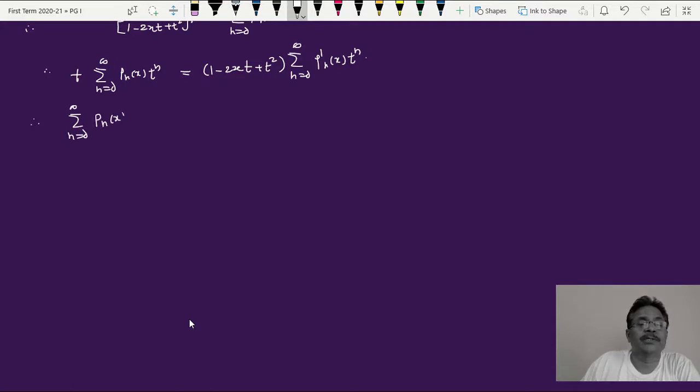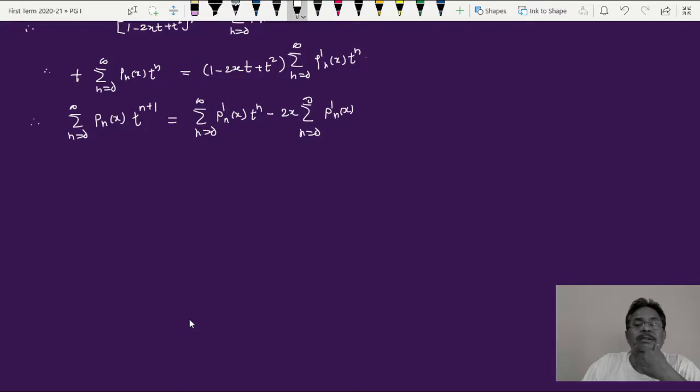Now this time Pn of x, and this t is taken inside, so it becomes t raised to n plus 1, is equal to, now there are 3 terms, so it is summation over n equal to 0 to infinity P dash n of x into t raised to n, that is the first term, minus 2 into x outside of this bracket, n is equal to 0 to infinity, this is a summation symbol, and this is P dash n of x into this t to be taken inside the bracket, so it becomes t raised to n plus 1, and lastly this is t square, so directly it becomes plus summation over n equal to 0 to infinity, and this is P dash n of x into t raised to n plus 2.